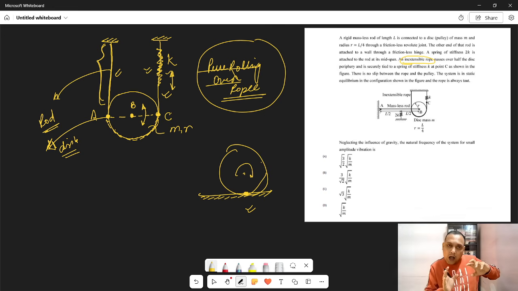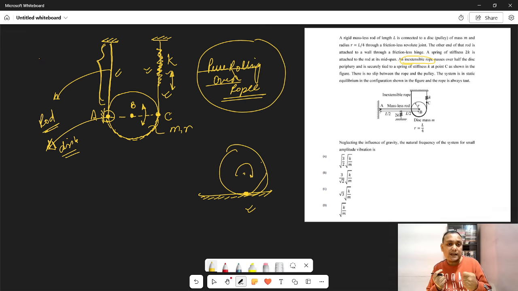Now, if point A cannot move, then we can very conveniently assume that this whole disk is hinged with this rope or rod at point A. Imagine in your mind that the whole disk is pinned at point A, because point A is not moving. Either on the disk or on the rod, it is not going to move.